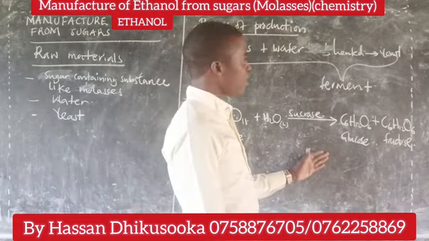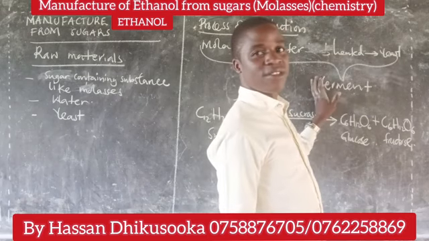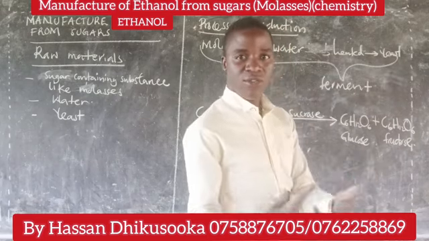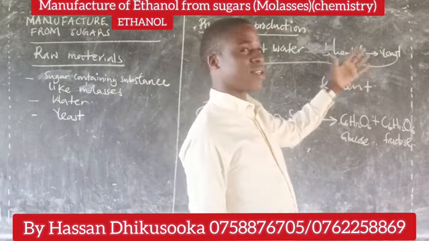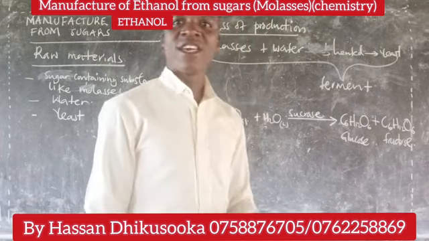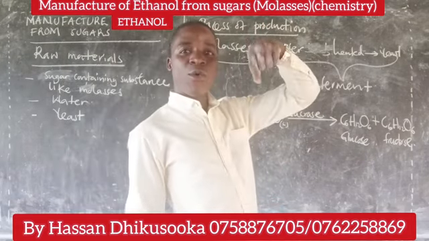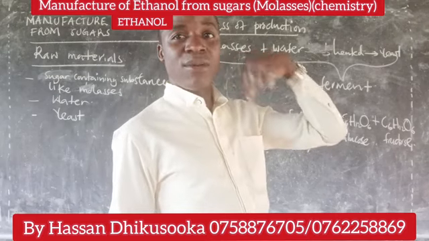Then what happens? Still the same substance known as yeast that you have added, and you have left the mixture to ferment. During the process of fermentation, it also contains another enzyme, the one we are going to talk about as zymase. Zymase does its work the way it does when you are manufacturing ethanol from what? Starch.